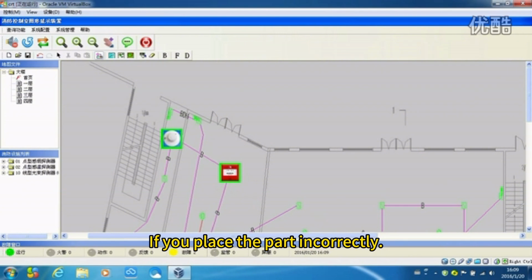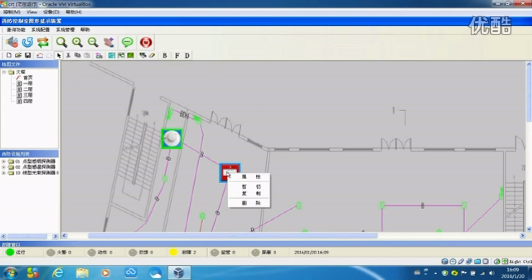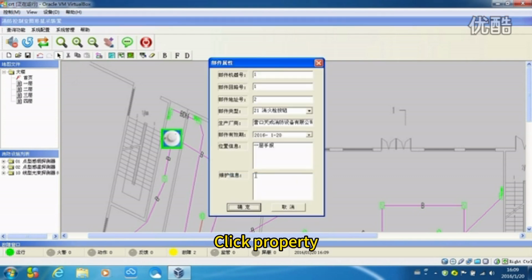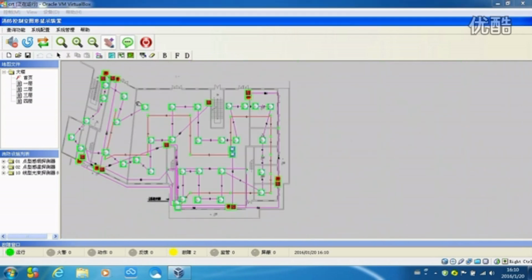If you place the part incorrectly, click to select it, then double-click. Click Property. Then correct the mistake. Place all parts on the drawing.